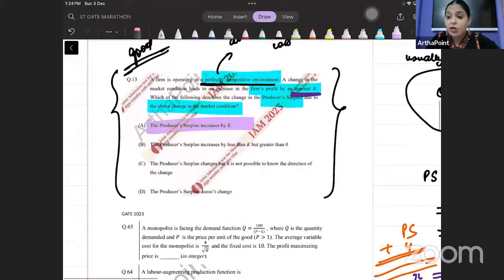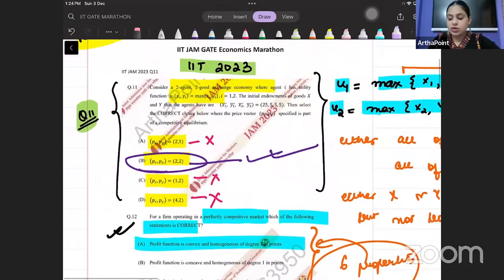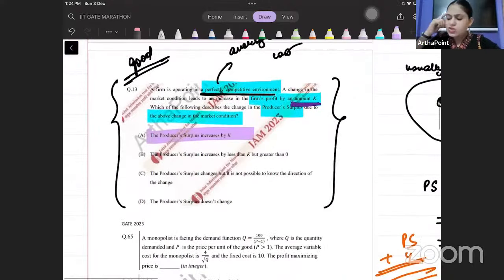Look at the level of the question. None of the question is a straightforward question. They are asking you multiple things. They are checking multiple things from you. कि क्या आप यहाँ पे ये सोच पाए कि it is perfectly competitive market and therefore you will shut down below average variable cost. So जो मेरा minimum price है जिस पे मैं बेचना चाहूंगी, that is AVC. So I can sell at AVC or above AVC.